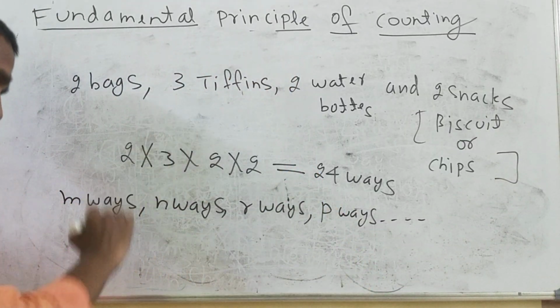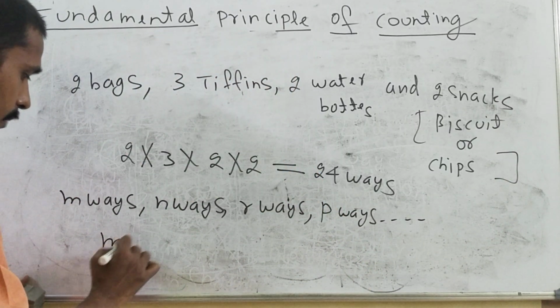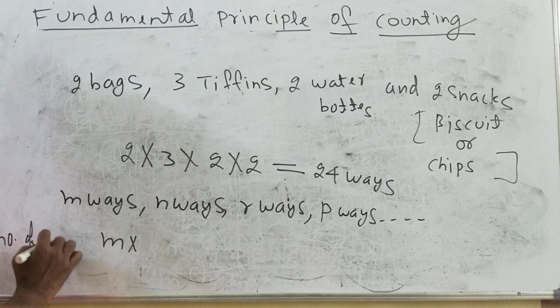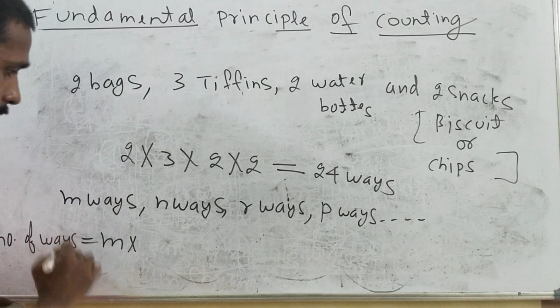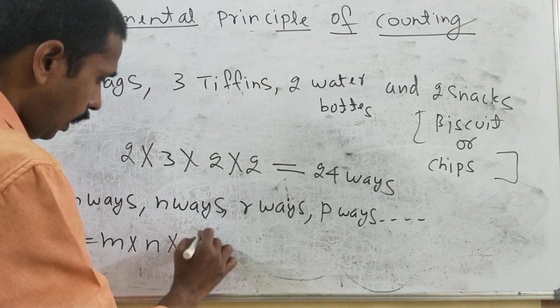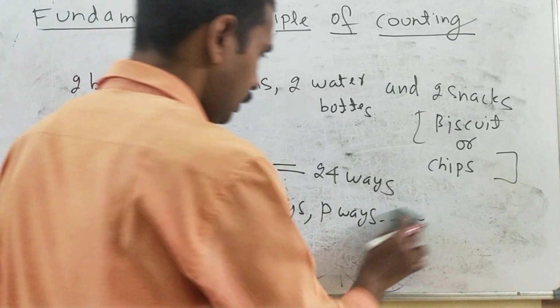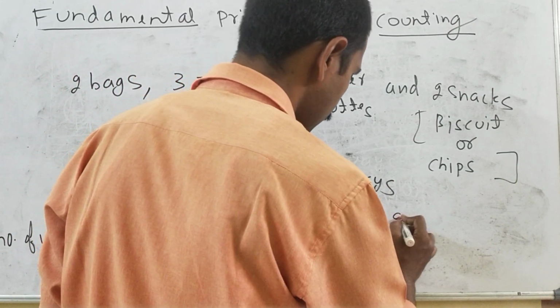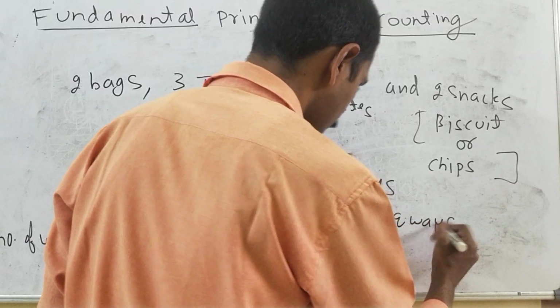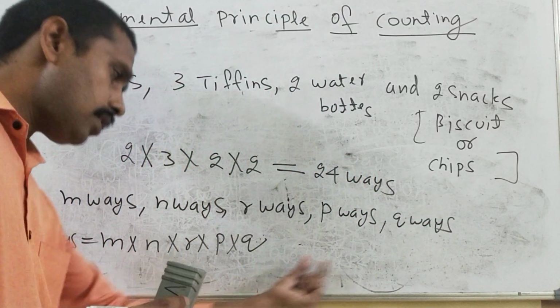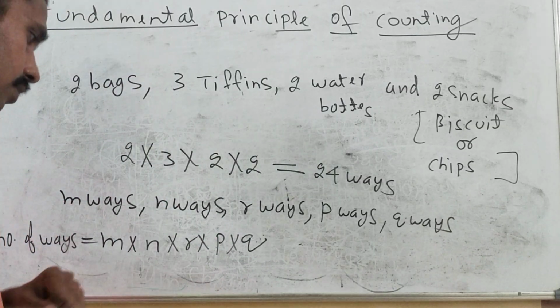That is the multiplication rule; we can multiply. The number of ways will be m into n into r into p, and so on. Suppose there is another, q ways. You can multiply q also. So this is called the multiplication rule.